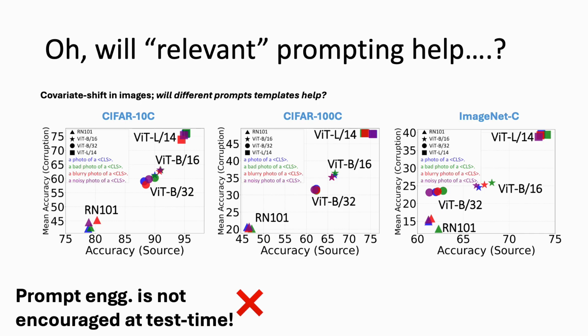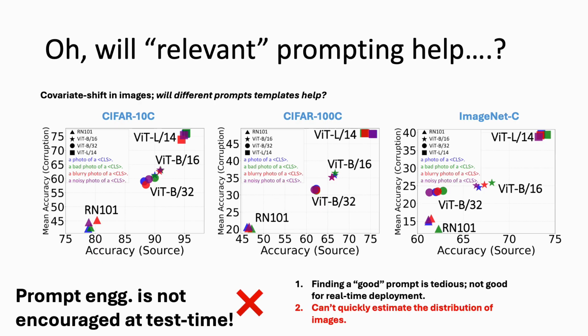To add on to this, it is impractical to perform prompt engineering or optimize prompt vectors at test time, especially during deployment, right? As choosing different prompt templates for generating text features is extremely tedious and pretty time consuming. Also in real-time deployment, which involves prompt tuning of small or shallow vectors, such prompts cannot quickly estimate the distribution of incoming test batches.